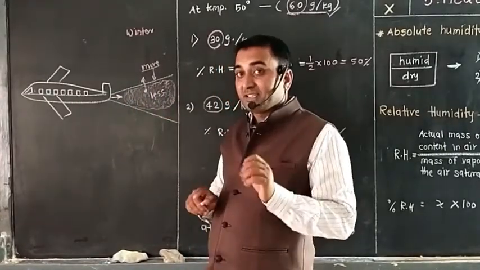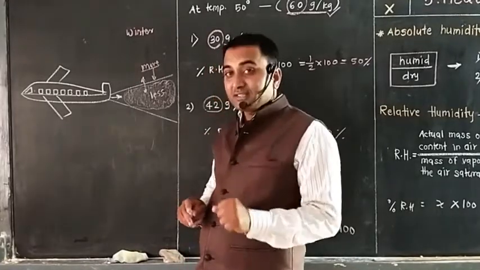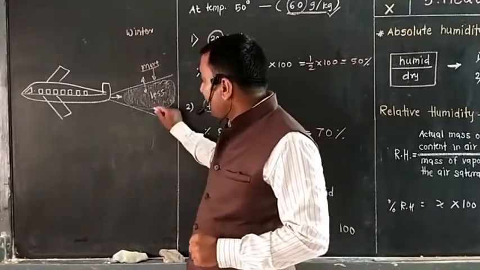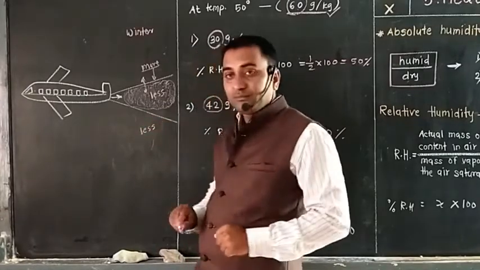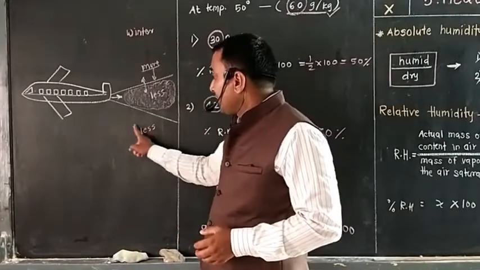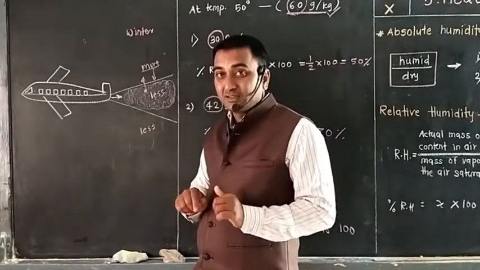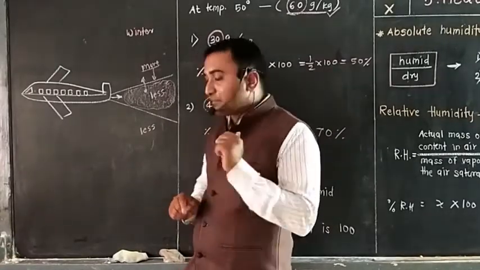There is a formation of cloud. But see, the opposite thing happens in summer. What is going to happen in summer? Because of more temperature, because of the hot sun rays, relative humidity is less, because water holding capacity increases as temperature increases.